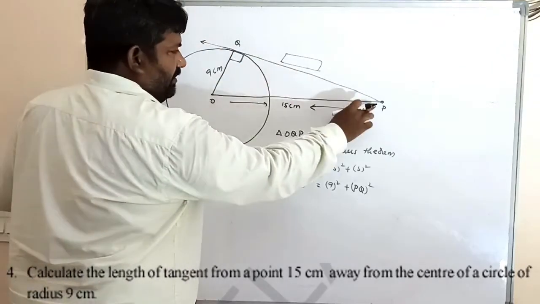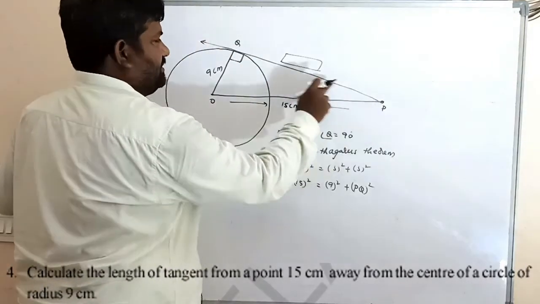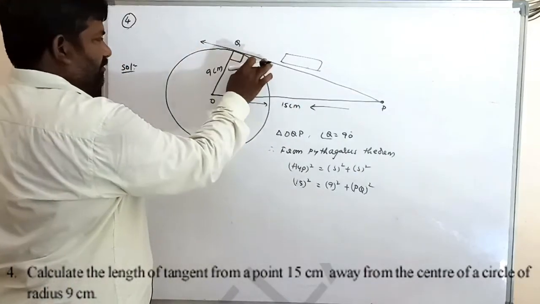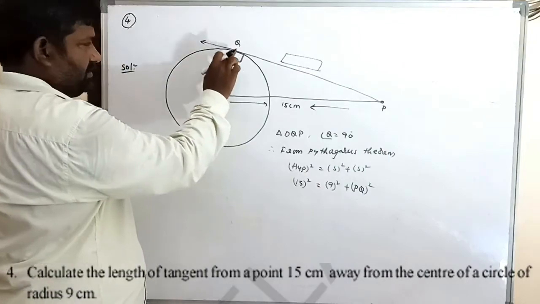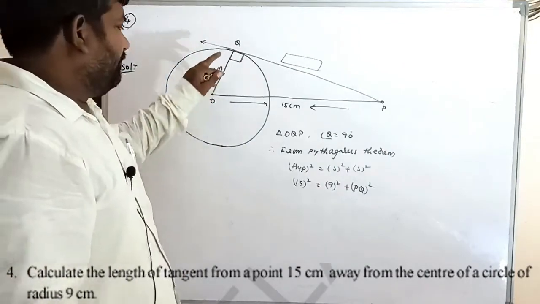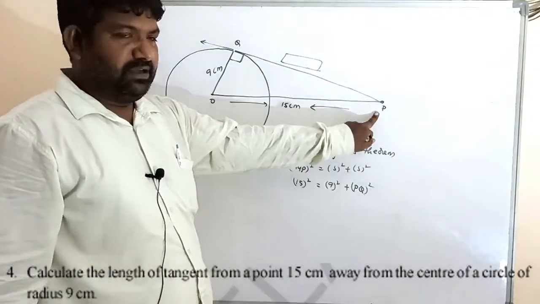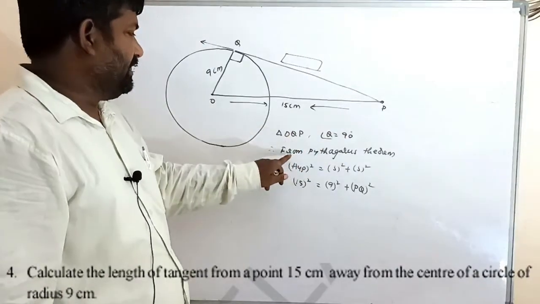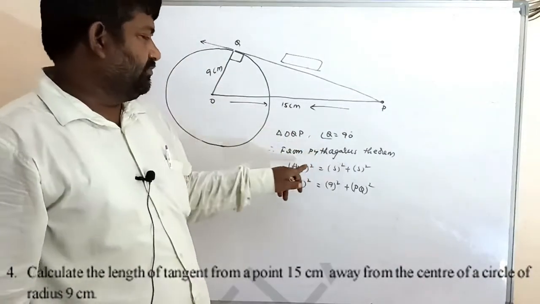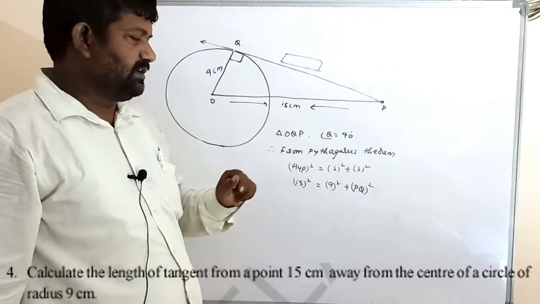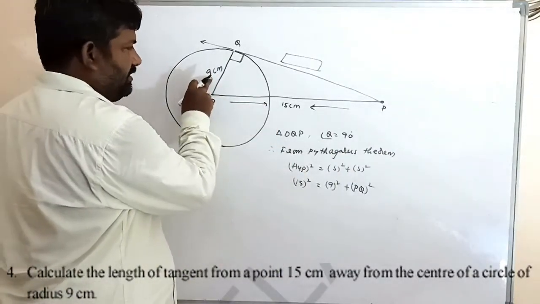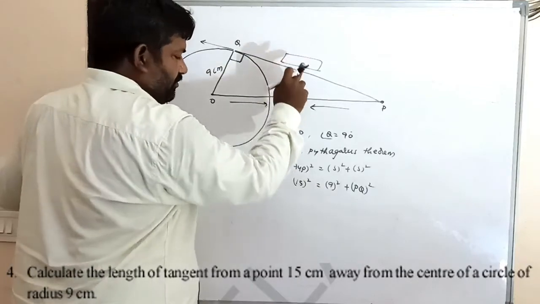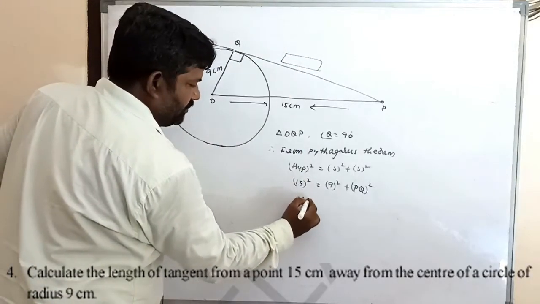Now find the tangent PQ. The tangent and radius at the point of contact are perpendicular, that is 90 degrees. In triangle OQP, angle Q equals 90 degrees. From the Pythagoras theorem, hypotenuse whole square equals side square plus side square. 15 whole square equals 9 square plus PQ whole square.